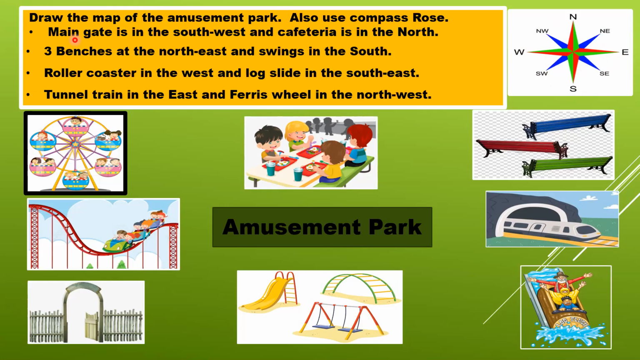Now, let us move on one by one so that we can make it properly. Now, I am standing in the middle of the amusement park. From here, I will find out the locations. The main gate is in the southwest. Okay, I'm here. Now, where is southwest? It is over here. Can you see the main gate? This is in the southwest.